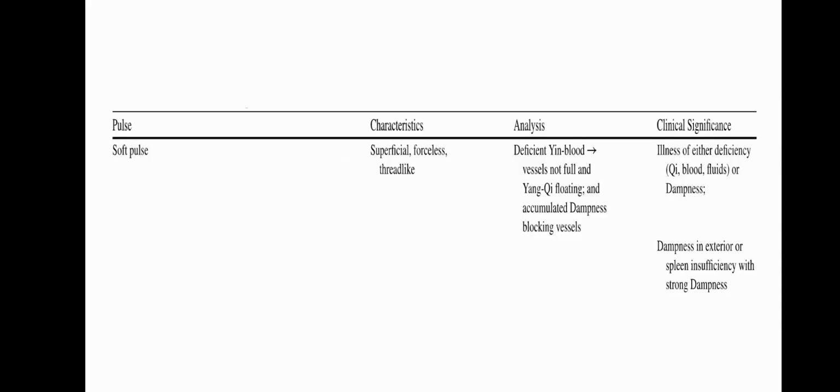In summary, the soft pulse has the characteristics that are superficial, forceless, and thread-like. The analysis is deficient yin blood, with vessels not full and yang qi floating. There's dampness accumulated and blocking the vessels. The clinical significance is illness of either deficiency of qi, blood or fluids, or dampness. There's dampness in the exterior or spleen insufficiency with strong dampness.